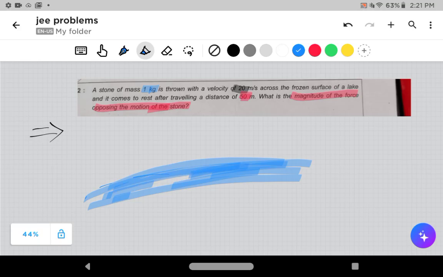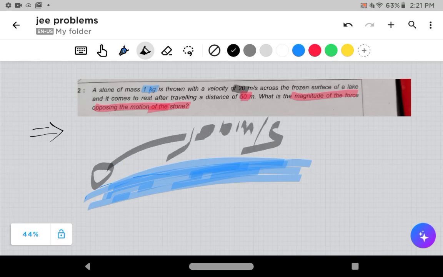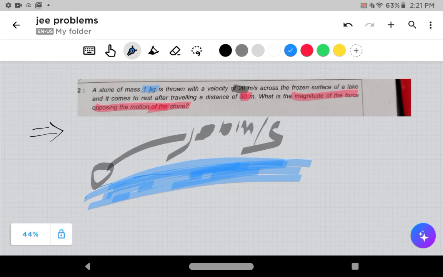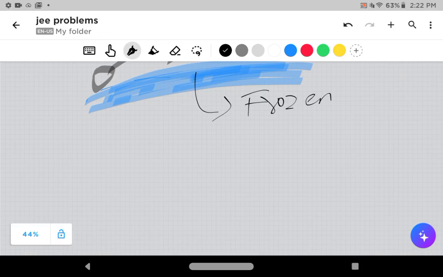there's a lake which is frozen, and a stone of mass 1 kg is thrown with a velocity of 20 meters per second. Since it is a frozen lake, it tends to travel like this.